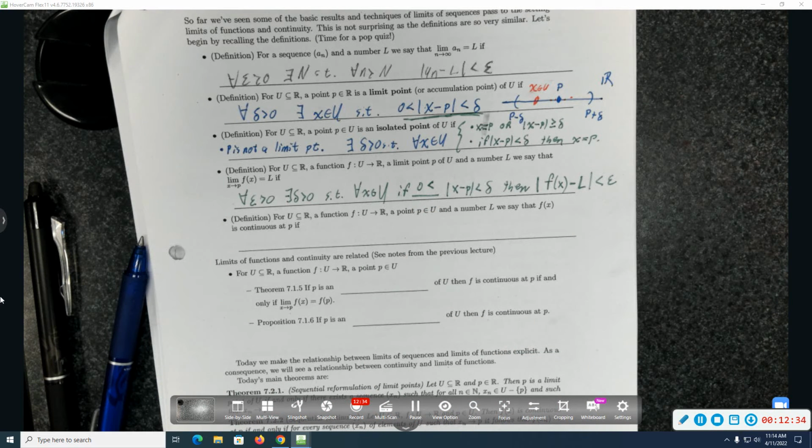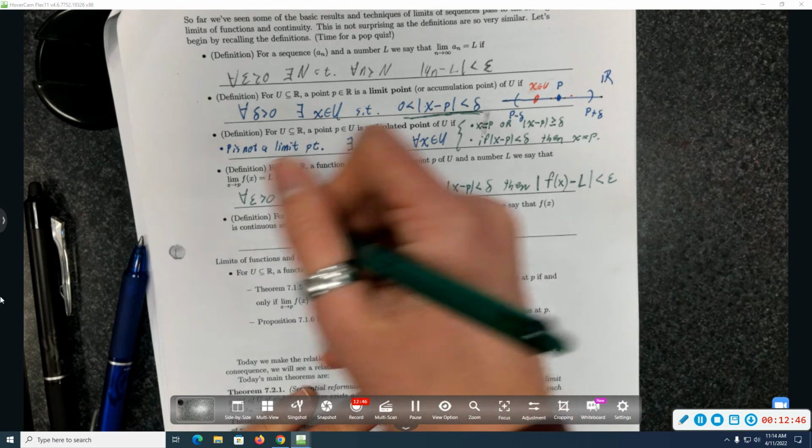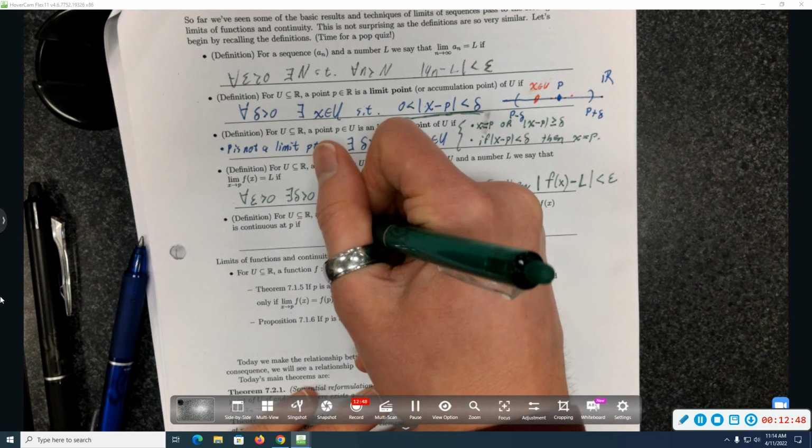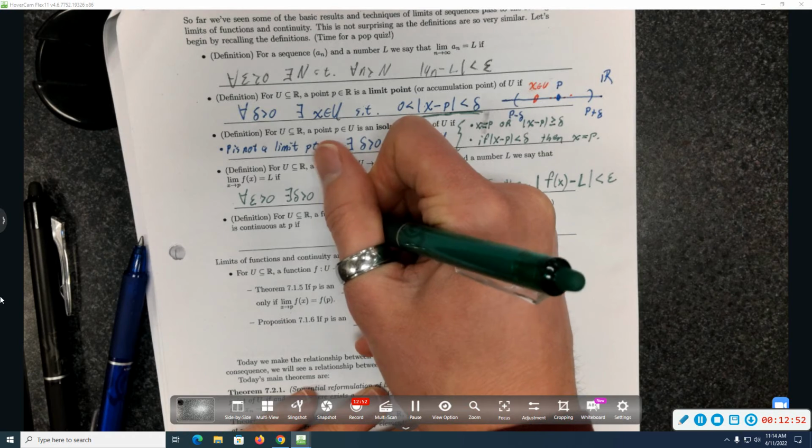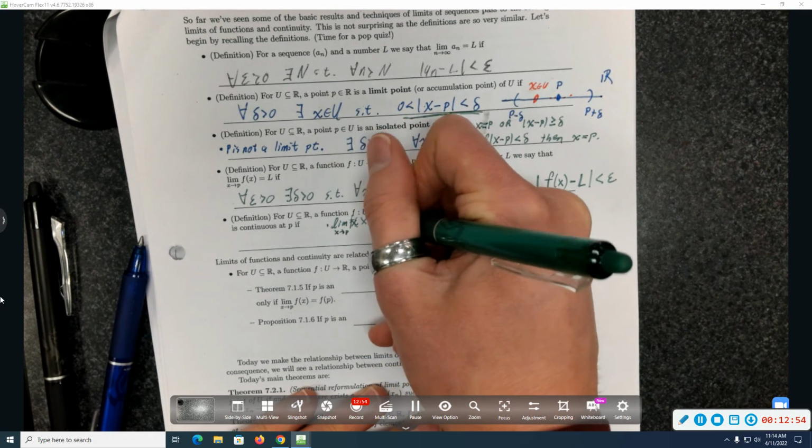So same thing, but the definition of continuity. What does it mean to be continuous at a point p? Yeah, I put the limit as x approaches p of f of x equals L. Nice.